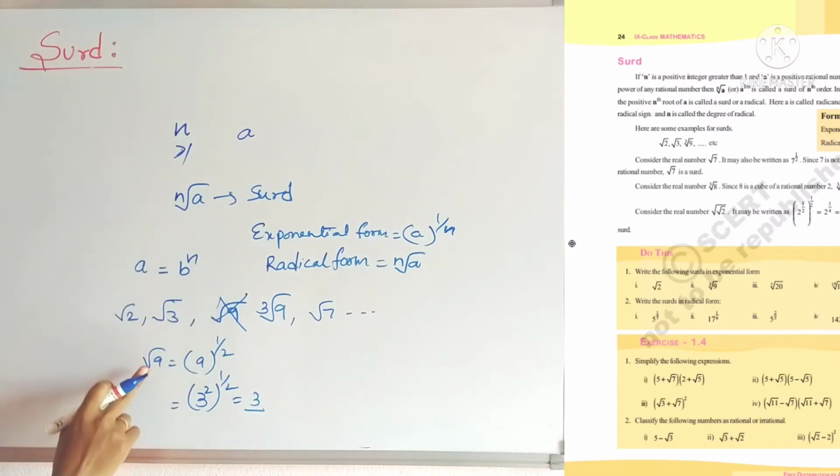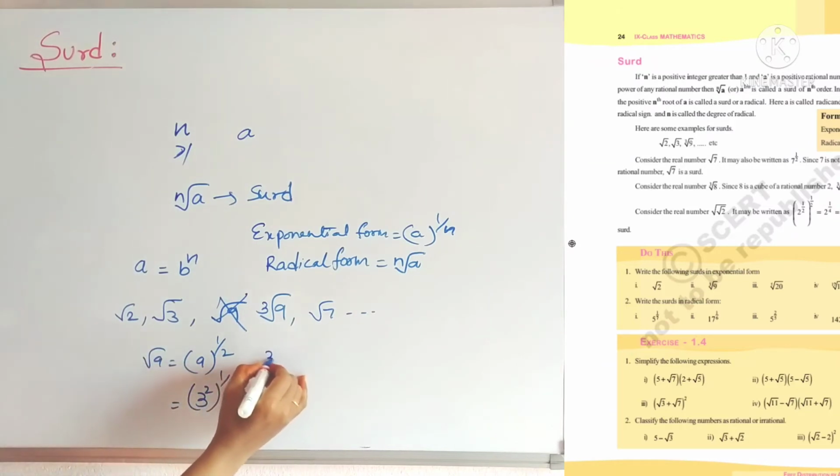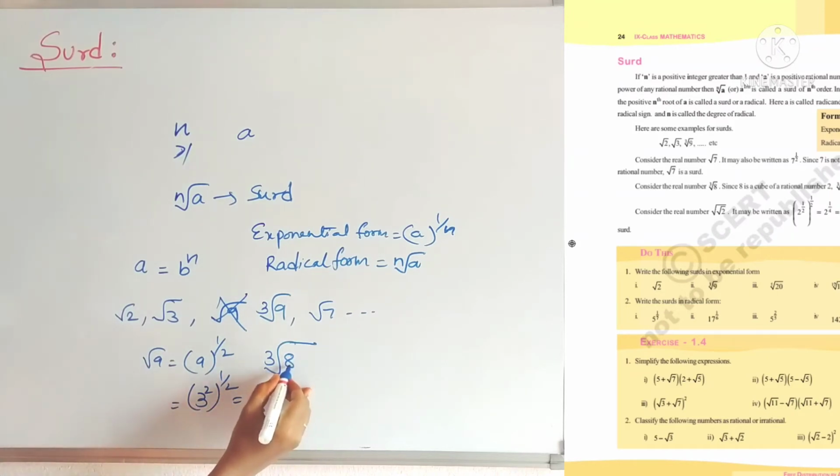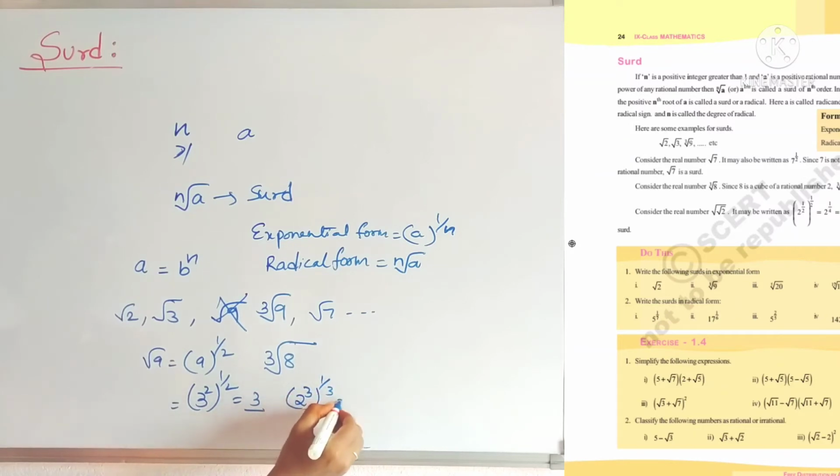I explain here. Root 9 is not a surd because we can write it as 3 square. Now if we see cube root of 8, is cube root of 8 a surd? No. Why? Because 8 we can write as 2 cube. 2 cube whole power 1 by 3, then it is 2 only. So it is not a surd.